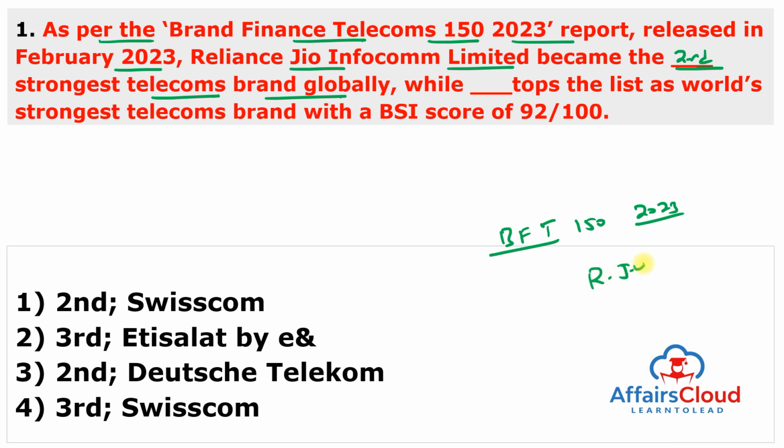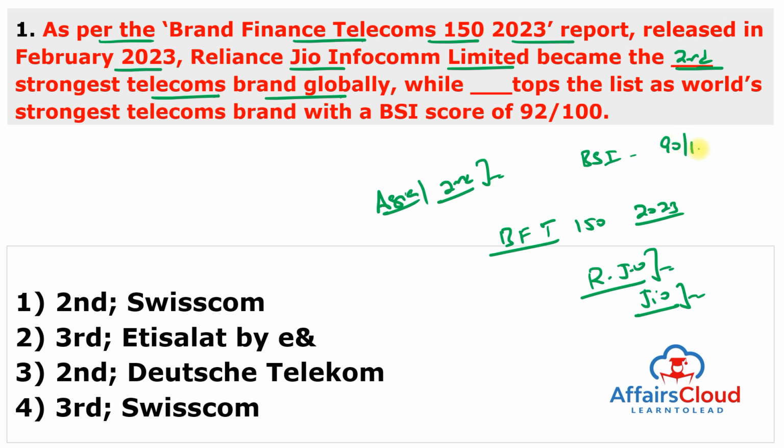Reliance Jio Infocomm Limited, an Indian telecommunication company and subsidiary of Jio Platforms, is Asia's strongest and the world's second strongest telecom brand, having a brand strength index or BSI score of 90 out of 100 and earning an elite AAA plus rating. Remember, world's second strongest telecom brand, but Asia's strongest telecom brand.